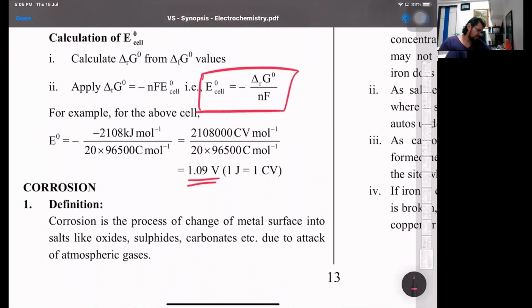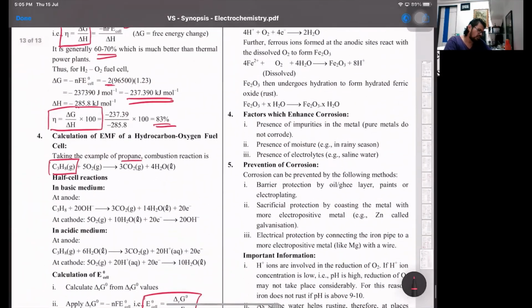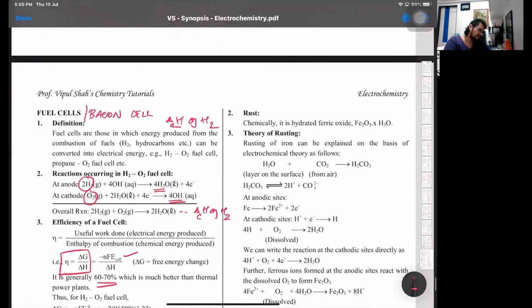The last part is corrosion. That's the electrochemical decay of a metal. In other words, anodic dissolution of the metal. Whenever a metal gets oxidized, that's called anodic dissolution. So corrosion is due to the formation of basically salts. For example, on copper chandeliers, there is formation of a green layer of copper carbonate, or on iron, we have the formation of rust. So we have to talk about that. Here the reactions are there.